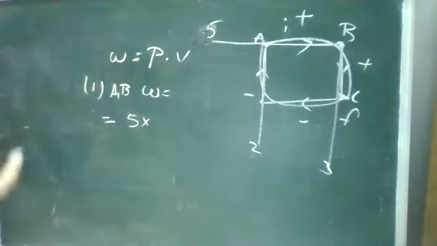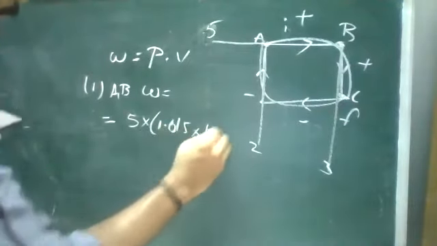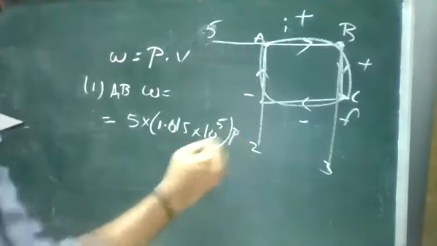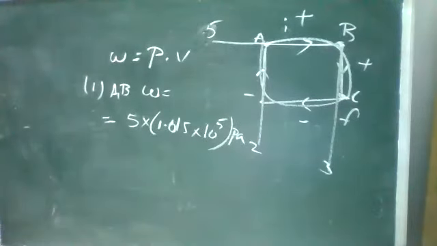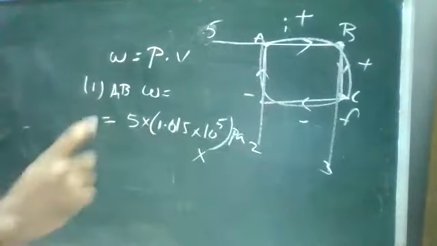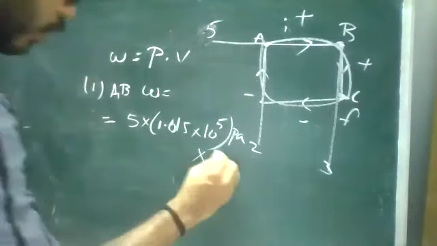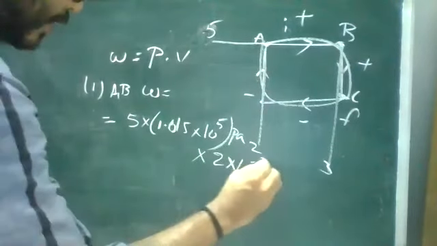I will convert it to Pascal. It is 1.015 into 10 power 5 Pascal. Okay, so it is your pressure. Now into volume. Remember, the volume is given in liters, so we need to convert it into meter cube. So the volume converts to 2 into 10 power minus 3.